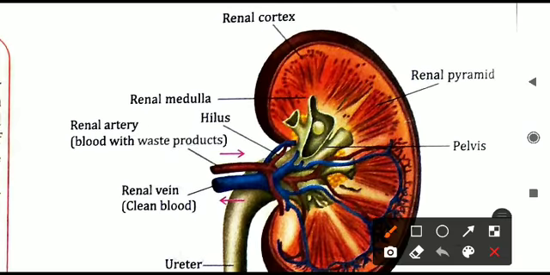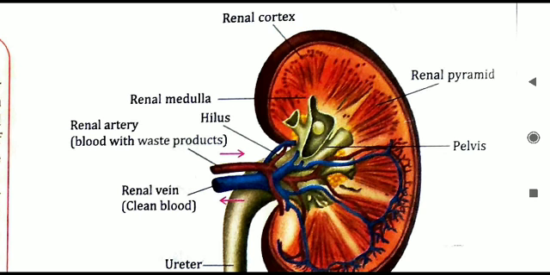First of all, this is the outer layer. You can see the color is dark. The outer color is dark brown. You can see our first layer of the kidney. That is called what? That is the first layer of the kidneys called the renal medulla. The second layer will be the renal cortex, that is present inside.